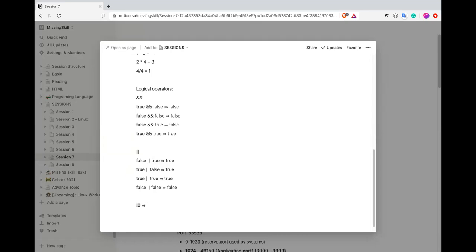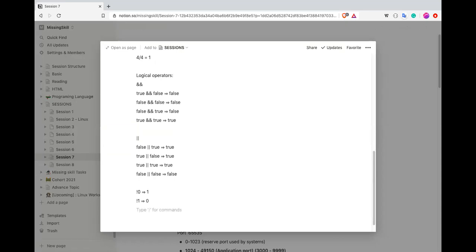Negation of 0 gets the value 1, and negation of 1 gives 0. So we can only have two values as per the normal negation operator, right?